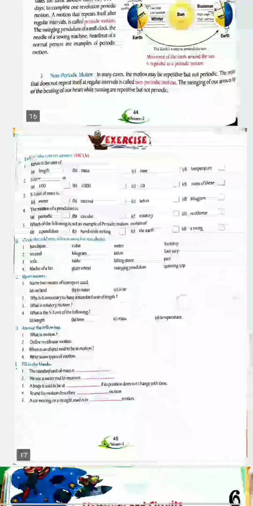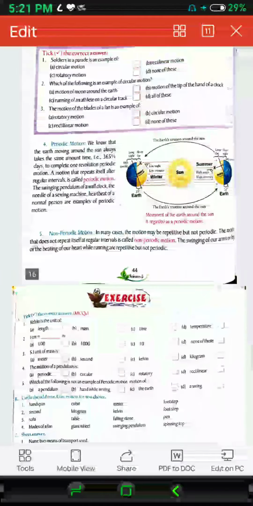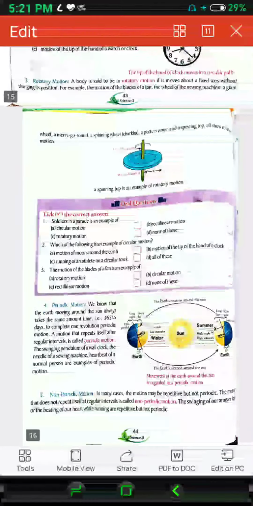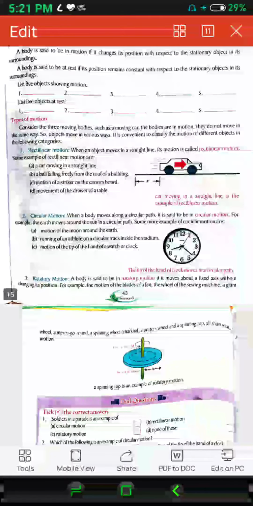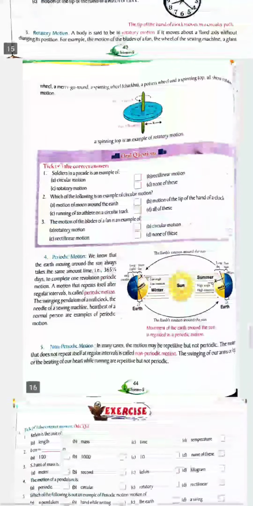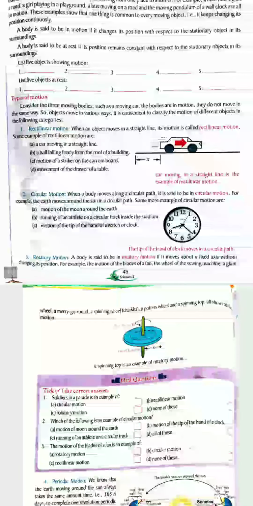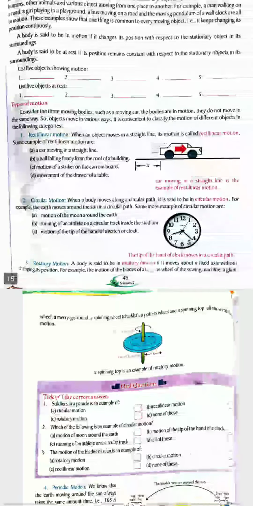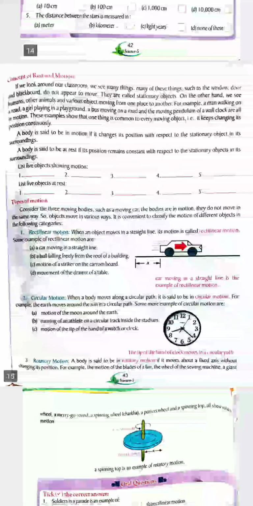Then, define rectilinear motion. It is also over here. Rectilinear motion: when an object moves in a straight line, its motion is called rectilinear motion. You can give an example of each. When is an object said to be in motion? The object is said to be in motion when it changes its position frequently. You can write here.